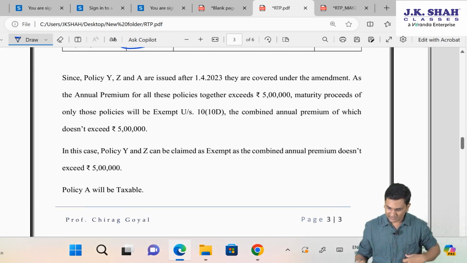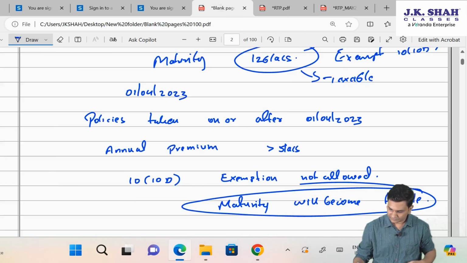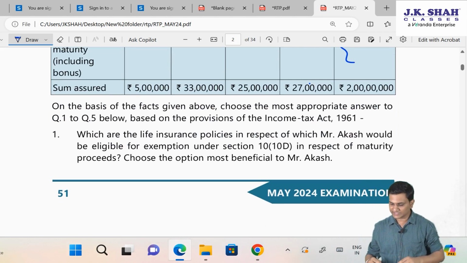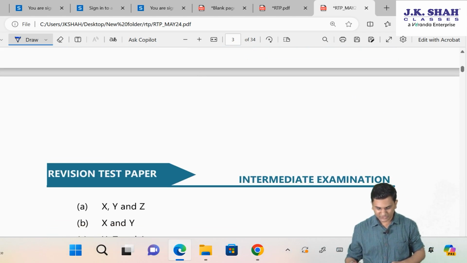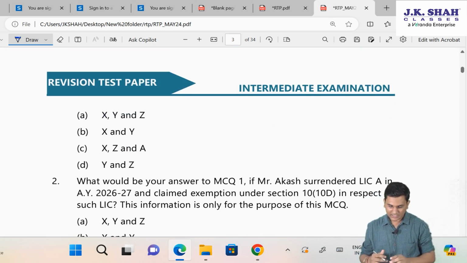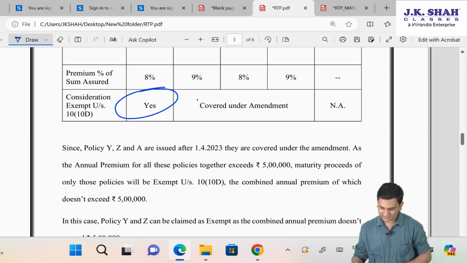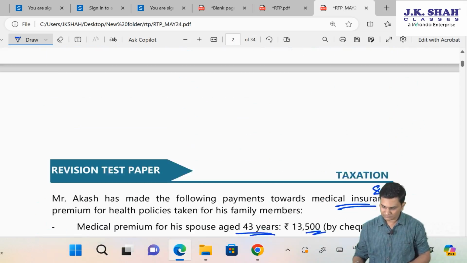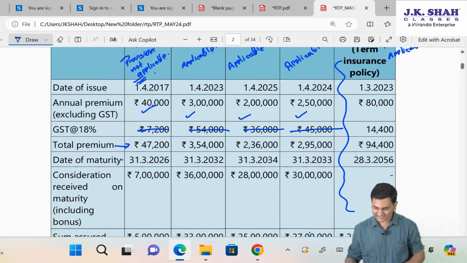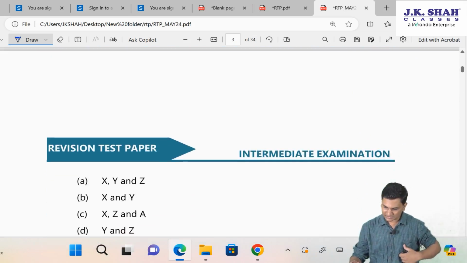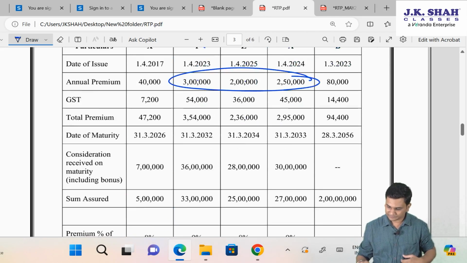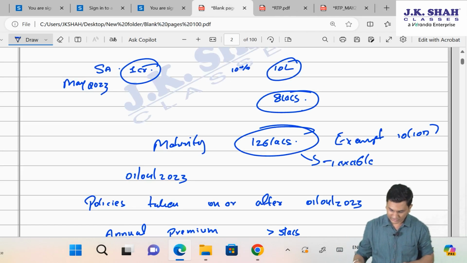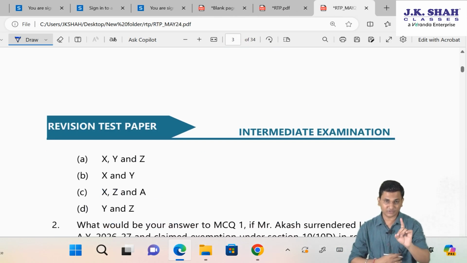So when they say which of the life insurance policies would be eligible for exemption, choose the option most beneficial for Mr. Akash. X, Y and Z, that is the first option. X was anyways exempt, and as we discussed, he can take the exemption for Y and Z as well. That is beneficial for him. So yes, X, Y, Z, that is one option.